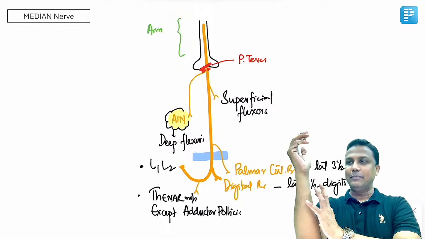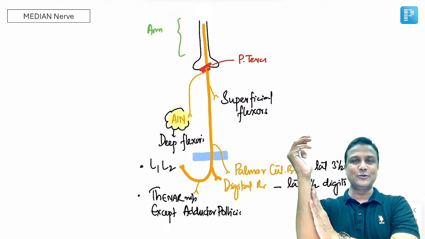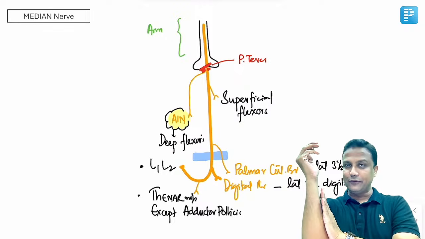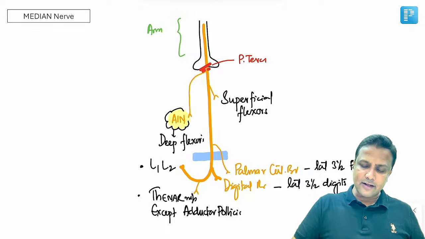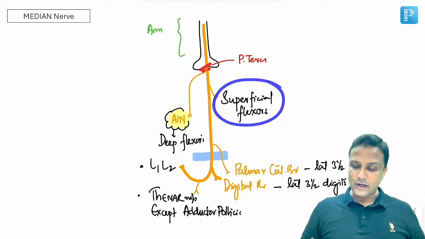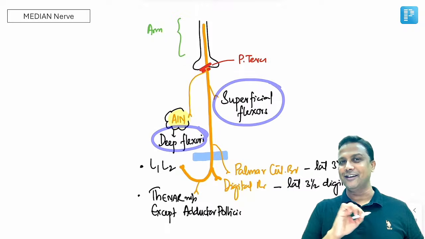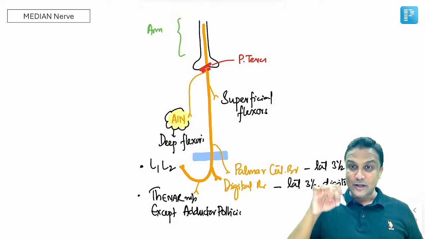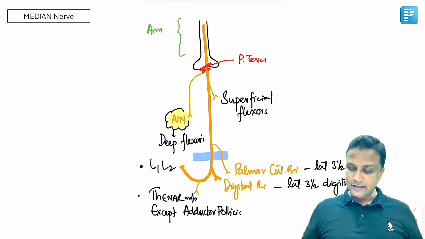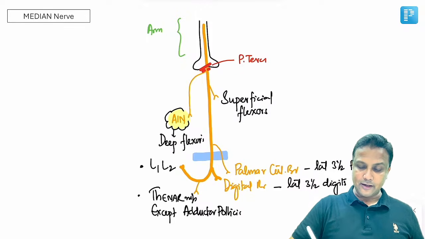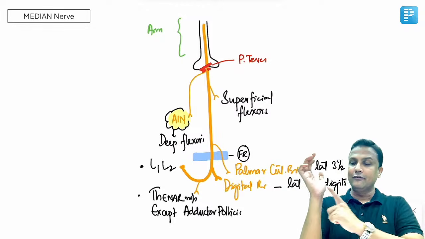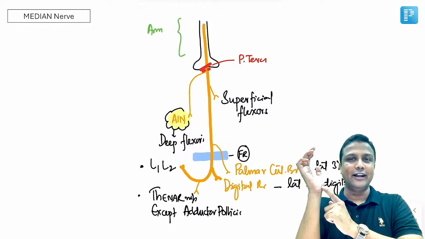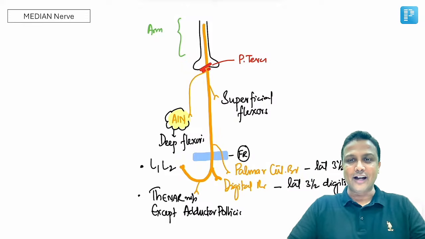Now in the anterior compartment, whatever muscles you have here, all those muscles are divided into two layers: superficial layer and deep layer. The superficial flexors are directly supplied by the median nerve itself, whereas the deep flexors are supplied by AIN. So AIN is actually supplying the deeper layer muscles. Then the next one, about the flexor retinaculum. Median nerve is going to pass deep to the flexor retinaculum, below the flexor retinaculum, and there is a tunnel, and that tunnel is nothing but the carpal tunnel.